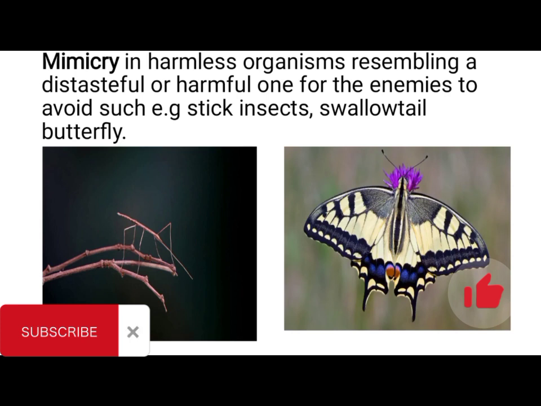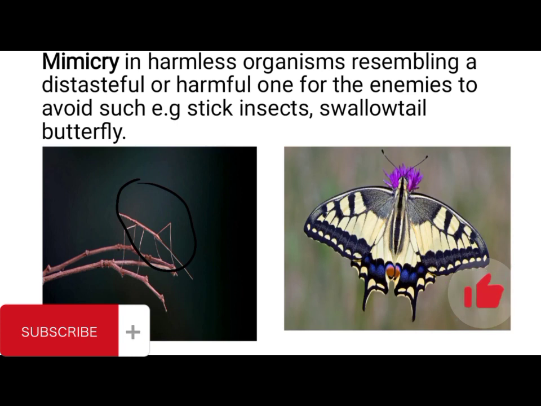Okay, so you also have mimicry. In the case of mimicry, you have a harmless organism that resembles a distasteful or a harmful one for enemies to avoid. A very good example is the stick insect. You can see here, this is a stick insect. It almost looks as if it's not an insect.